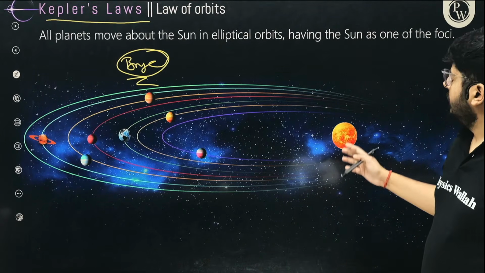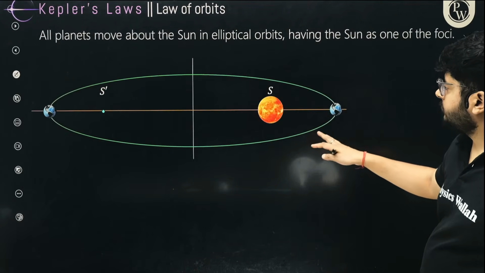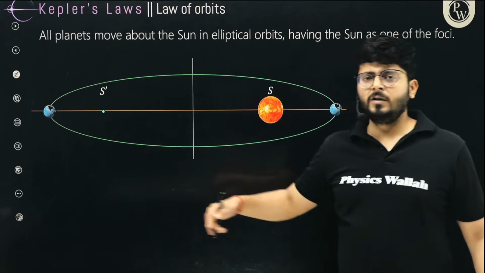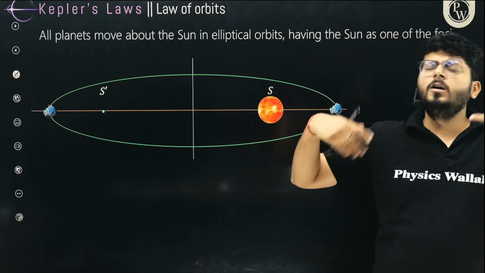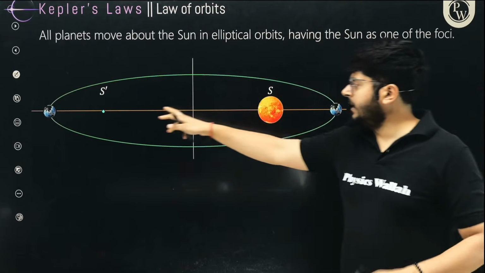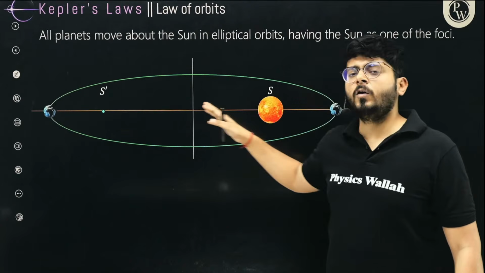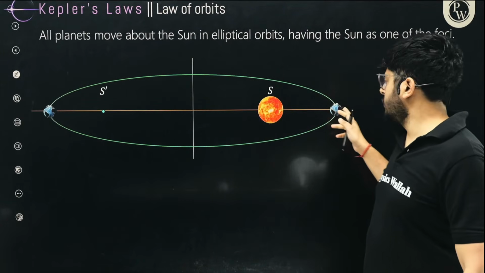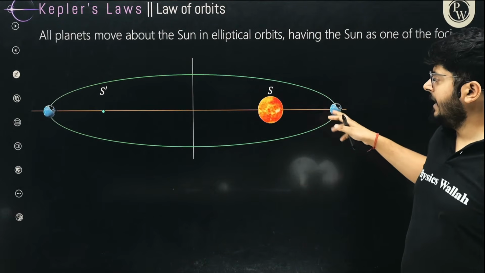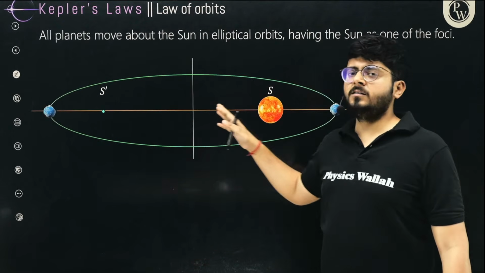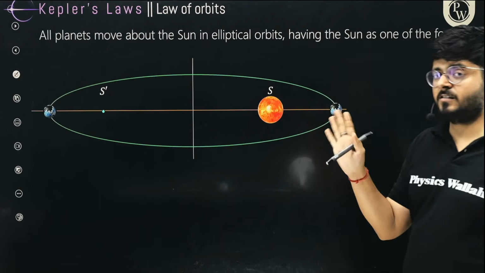Anyways, Kepler is doing all this, and you see that when you draw an ellipse, the ellipse does not have one center. Ellipse has 2 foci, the plural of focus is foci. The sun is at one of those focus points. So the planet is revolving around the sun along the ellipse, and the sun must be at one of the centers of that ellipse. This is how the planet is moving, not in a circular orbit.